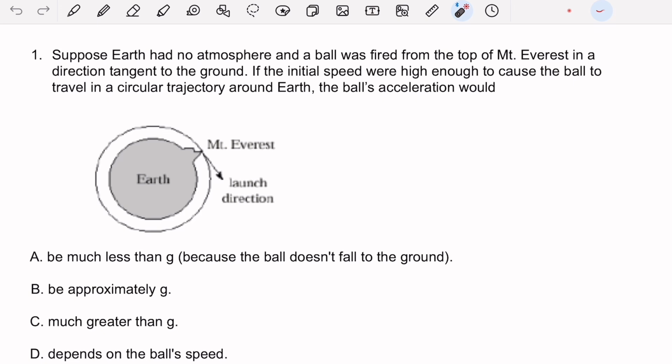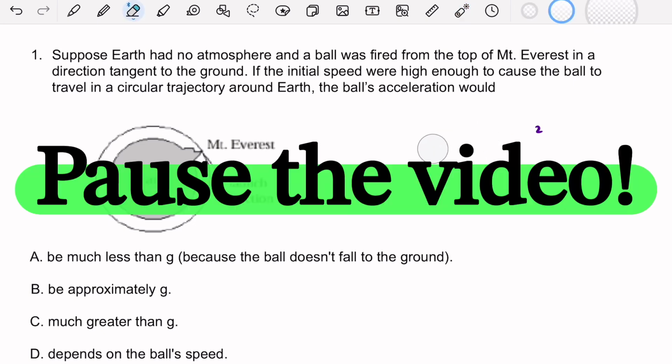Before you pause the video and think about it, I want you to consider, where is it that we get G from? Hopefully you remember from the lesson. And go back to your notes, follow the mathematical procedure to find G, and then see if throwing the ball from this height would affect this number, or how much it would affect it. Pause the video, and I'll see you in a bit.